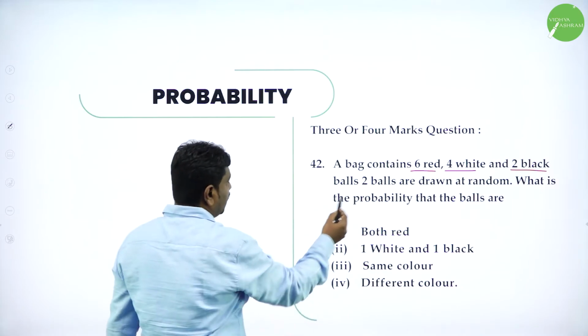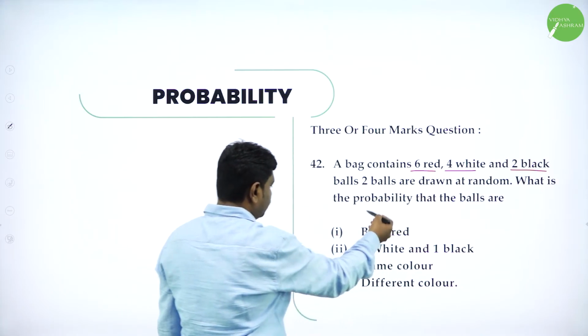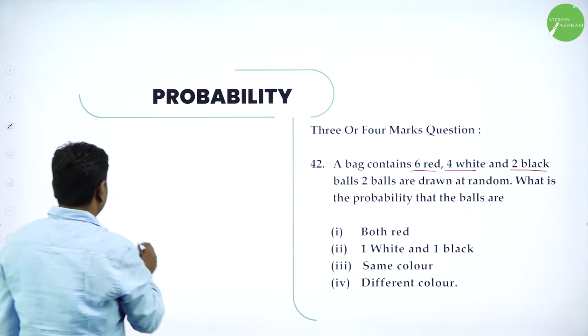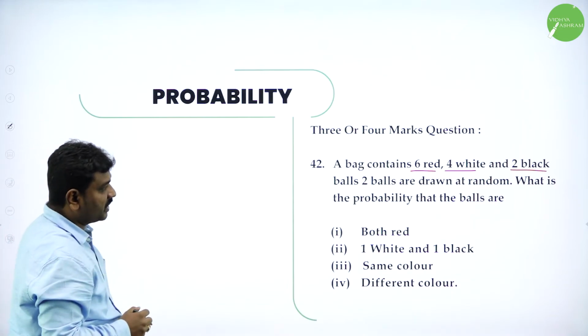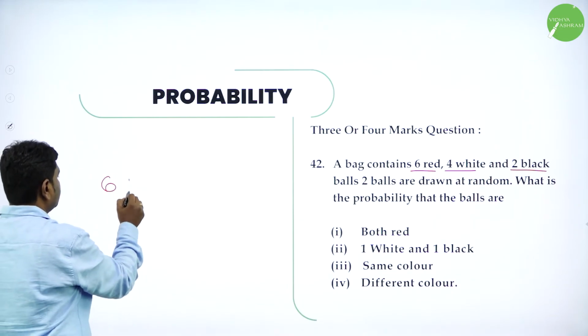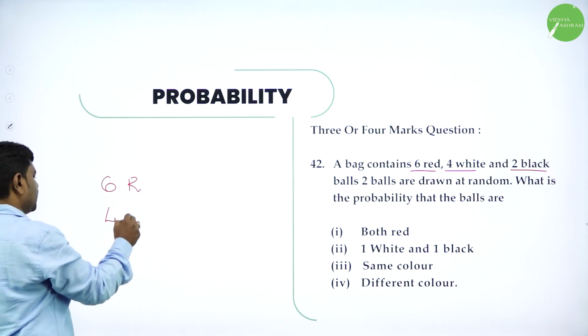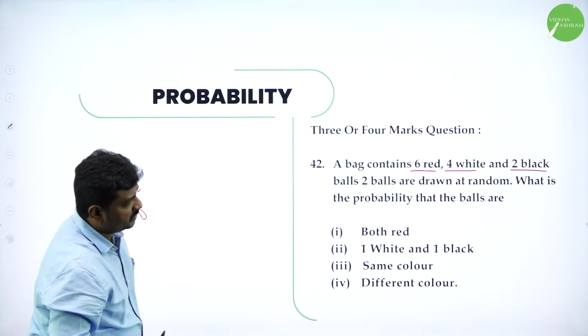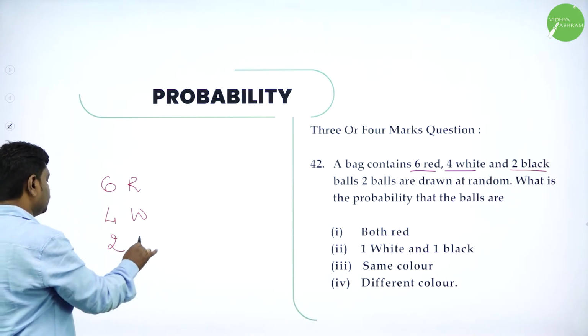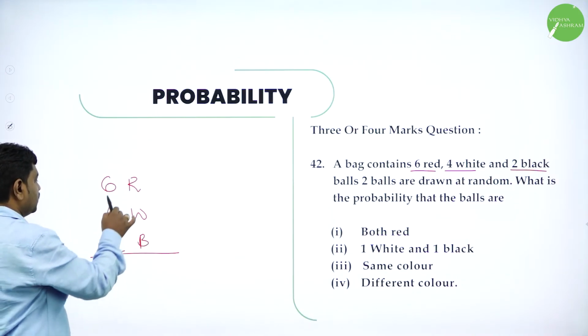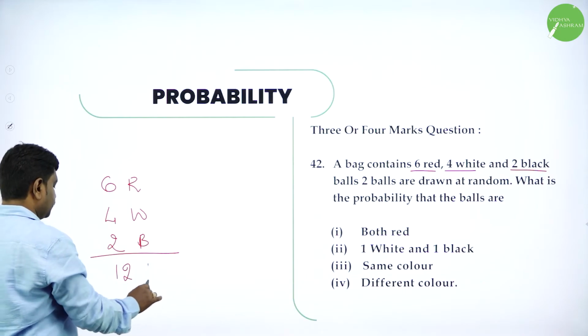A bag contains 6 red, 4 white, 2 black balls. So 2 balls are drawn at random. What is the probability of 4 cases? So first, what is present in the bag? 6 red balls and 4 white balls. Whatever is given, I am writing. And they also gave 2 black balls. Total how many balls are there? 12 balls total.